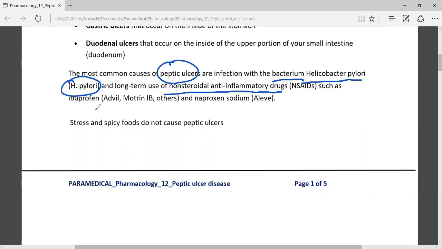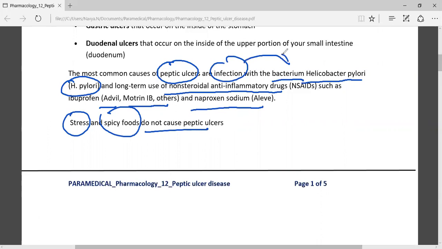Such drug names are Advil, Motrin IB, and others, and naproxen sodium also. Mainly, stress or spicy food do not cause peptic ulcer; it might be caused by infection with the bacterium Helicobacter pylori, H. pylori, and some other medicines, that is naproxen sodium also.